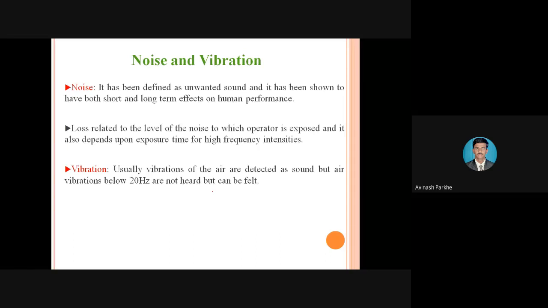Its intensity is very high, and if you have to work in that industry with such noise, it will affect performance. Therefore, noise has some short-term effects as well as long-term effects.